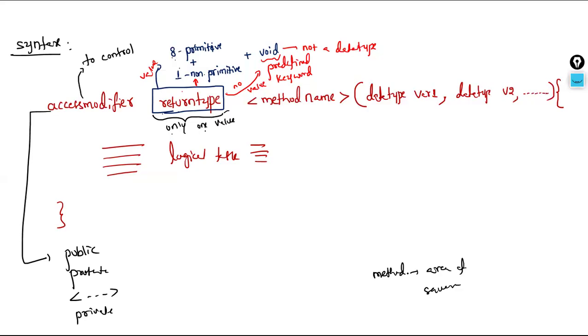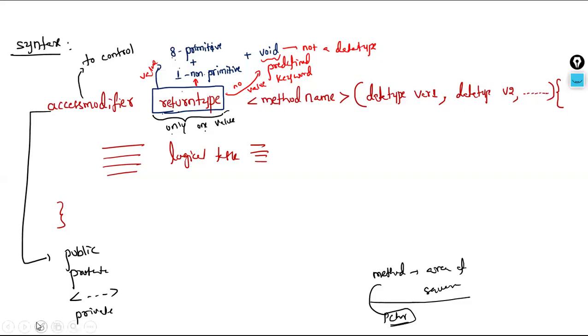For example, if I am performing some logic in a method where it is returning some result like a character, some alphabet, then we have to use the return type as char. If the method is returning some yes or no kind of result, then we have to go for boolean. That is how we have to choose the return type of a method. It depends on the requirements only.